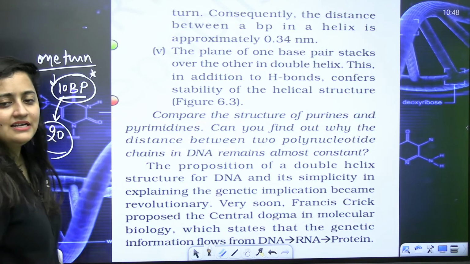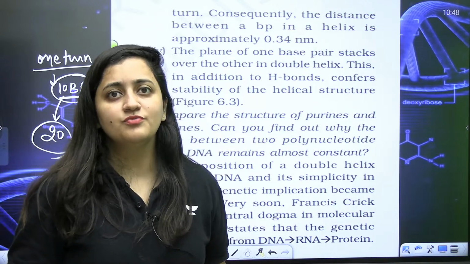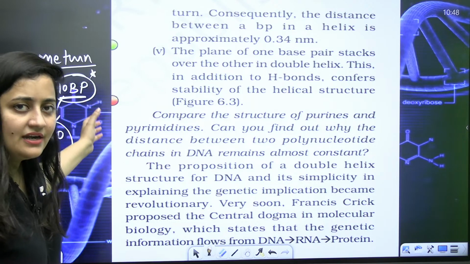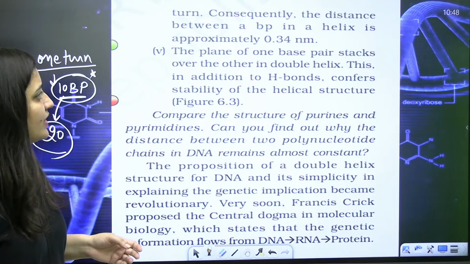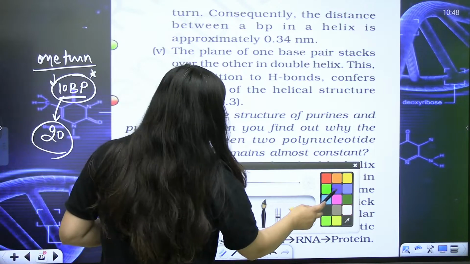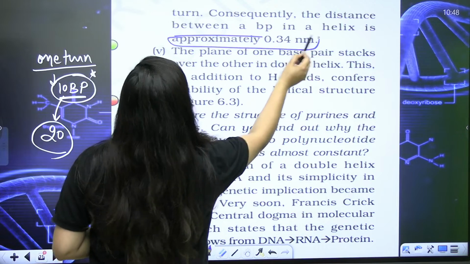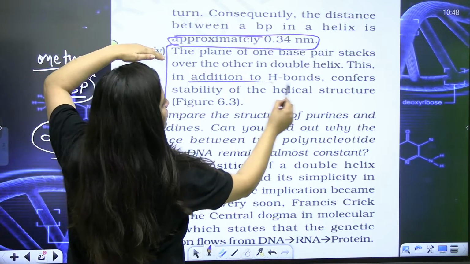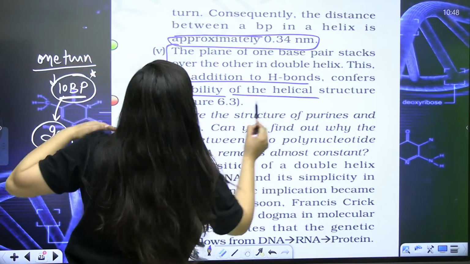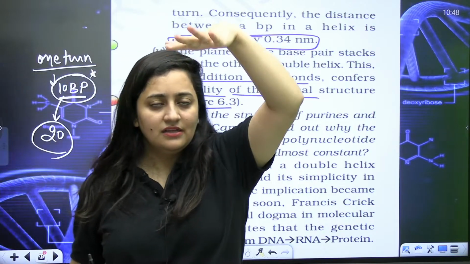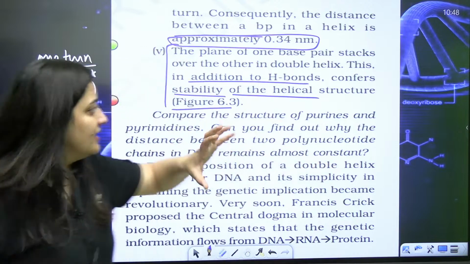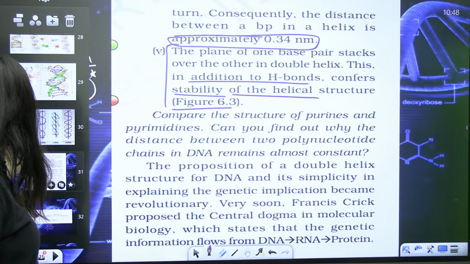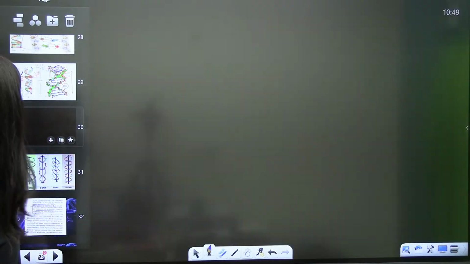If a student is asking about the number of hydrogen bonds, that depends upon AT and CG. If you know how many bases are of adenine and how many are of cytosine, then you can answer this question. The distance between base pairs in this helix is approximately 0.34 nanometer. The plane of one base pair stacks over the other, so in addition to hydrogen bonding, it confers stability to the helical structure. That's why your DNA structure is stable. That's what you need to remember.